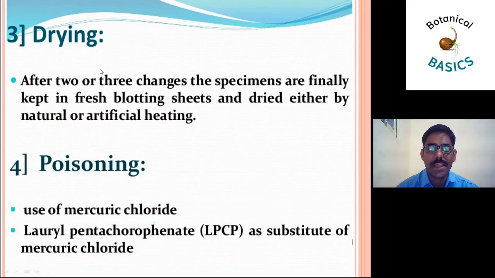Third point is drying. After 2 or 3 changes, the specimens are finally kept in fresh blotting sheets and dried by natural or artificial heating. Fourth point is poisoning: use of mercuric chloride and substitutes of mercuric chloride.